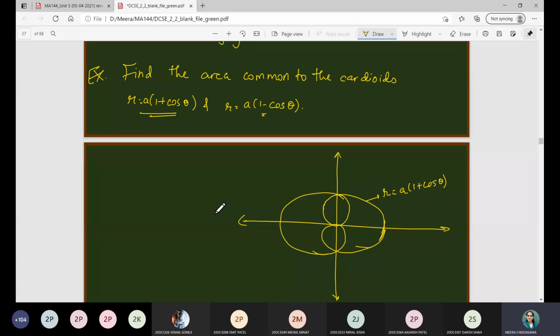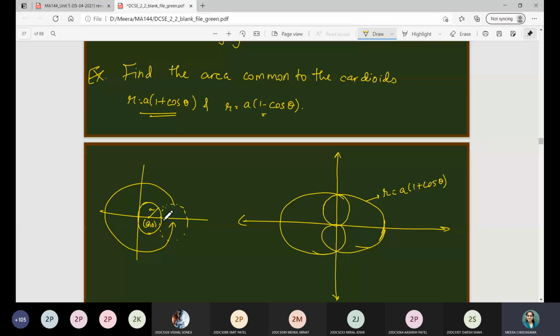Actually, whenever you search about cardioid, you will see one circle is already there with the radius a. It is centered at (a, 0) and the radius is also a. So when you allow another circle with the same radius to move around that circle, in this direction, at that time it will generate the entire cardioid.